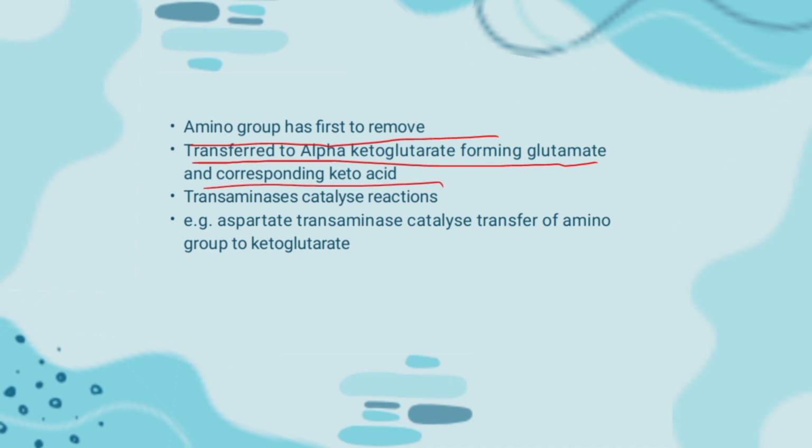The enzymes that catalyze these reactions are called transaminases and in mammals are found predominantly in the liver. For example, aspartate transaminase catalyzes the transfer of the amino group of aspartate to alpha ketoglutarate.